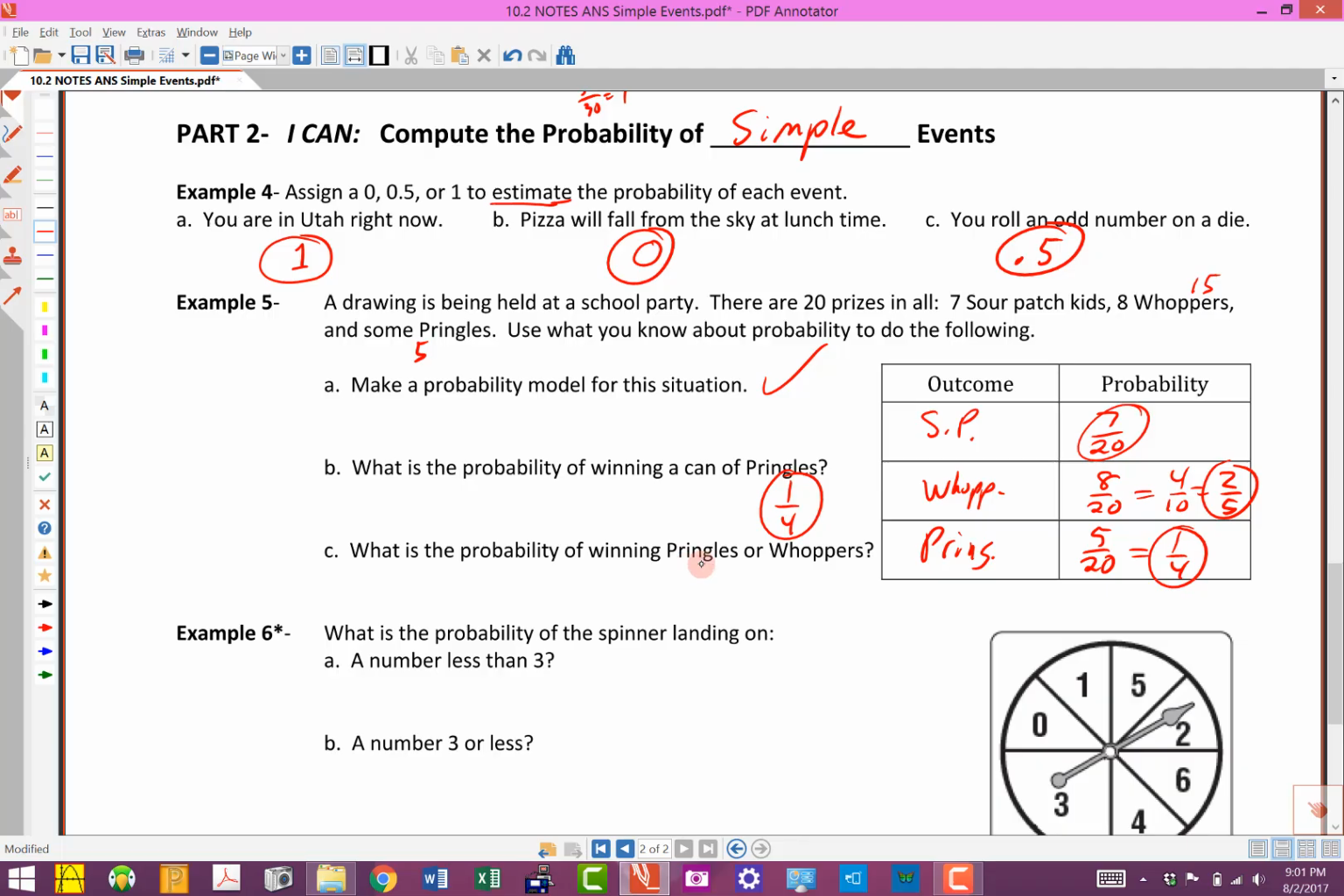What's the probability of winning Pringles or Whoppers? Pringles or Whoppers? Well, those are these two. Now, if we want to add the 2 of those together, we've got to get a common denominator, which means we're going to make them into 20s, which means they're going to be this right here.